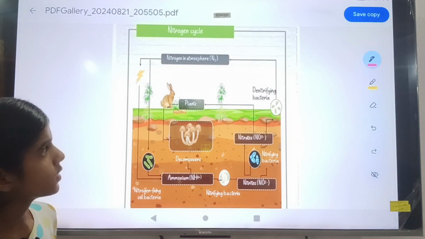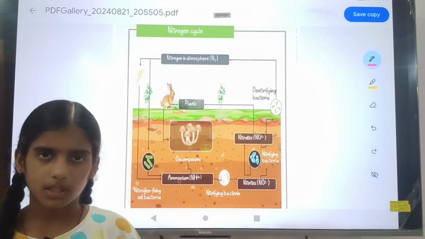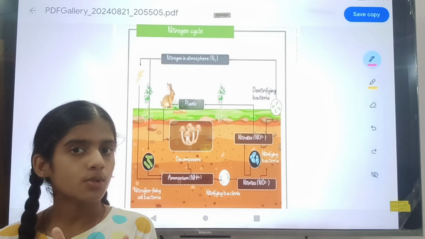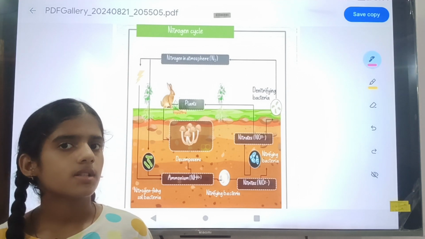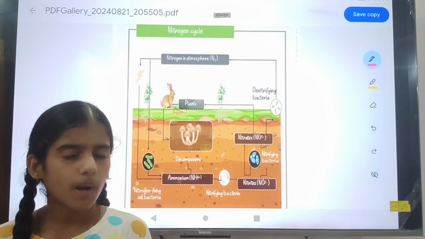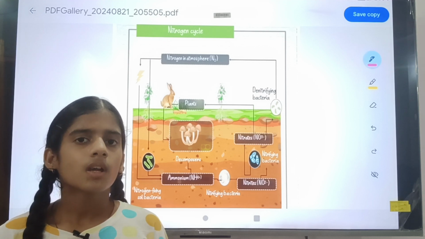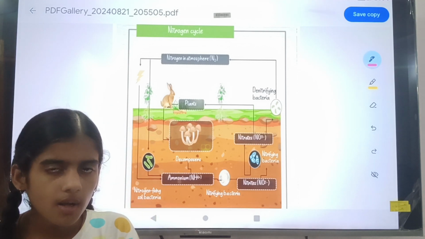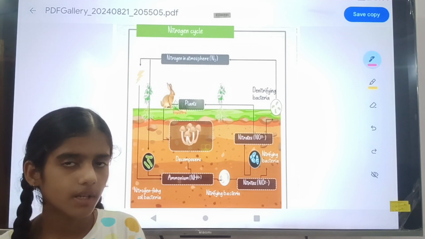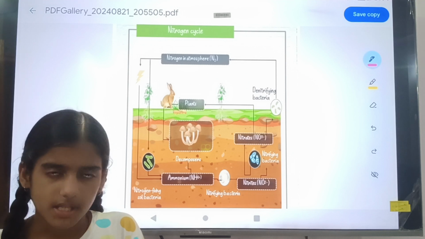So what can you do? First, the nitrogen in the atmosphere can be changed into ammonium by the thunderstorm, and then by the nitrifying bacteria into nitrate. The plant takes it, and the plant is eaten by animals. After the death of animals it is mixed into the soil in the form of ammonia and ammonium, and the ammonium goes to the denitrifying bacteria, which change it into nitrogen gas.